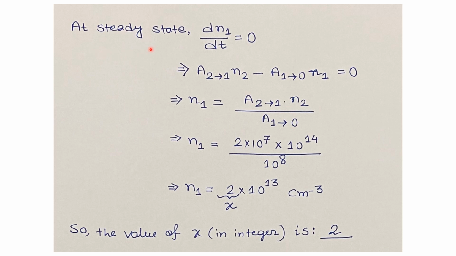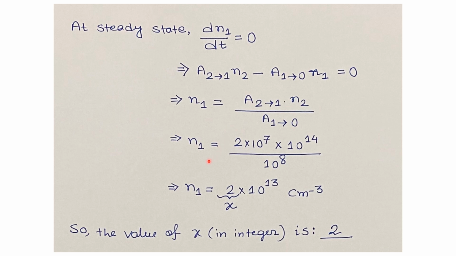Now at the steady state, we will have dN1/dt equals 0. So from here we can write A21 times N2 minus A10 times N1 equals 0. After a little rearrangement, we get N1 equals A21 times N2 divided by A10. Now these three values A21, N2 and A10 are given in the question. So we will put the values in this equation.